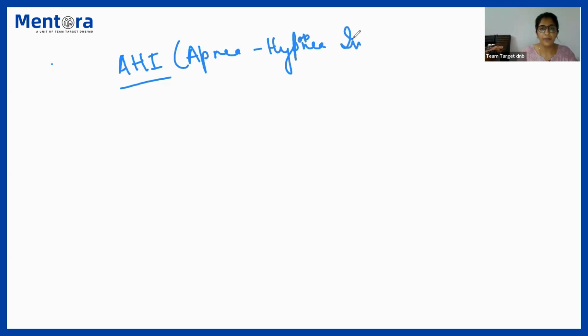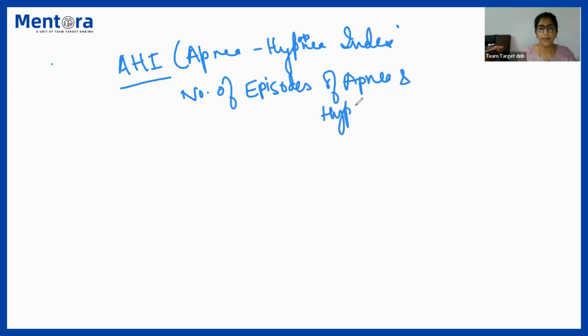You must be aware of this index as well. So what do you mean by apnea hypopnea index? That is the number of episodes of apnea and hypopnea divided by the number of hours of sleep.